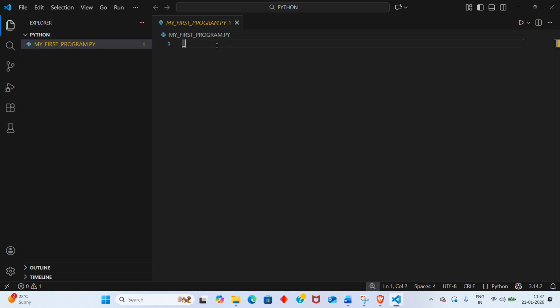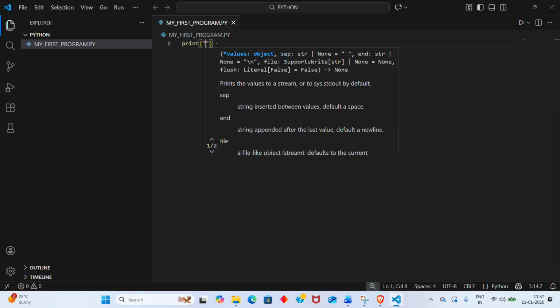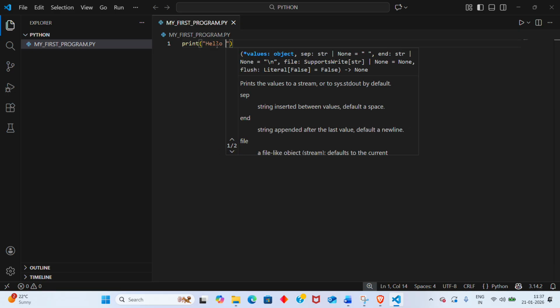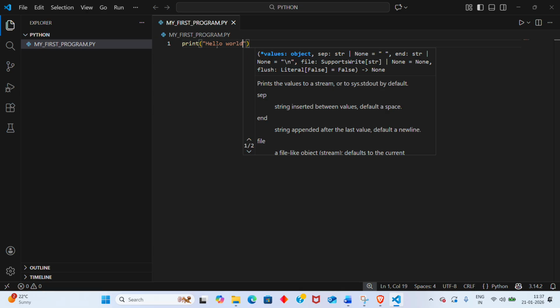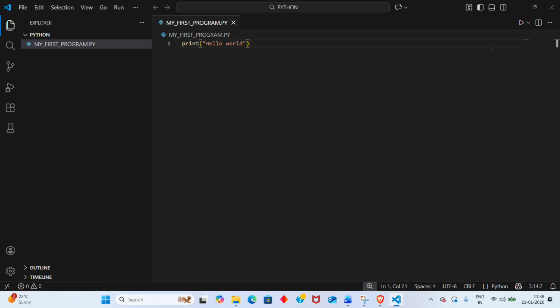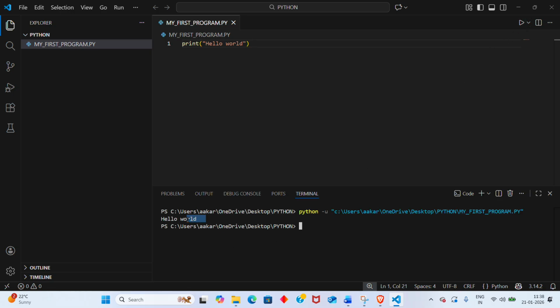Here we will write a Python program to print hello world. As we have written this code, now we will go to the top right corner. There is a play sign over here, which means run the code in the terminal. Here in the terminal you can see we have got the output, hello world.